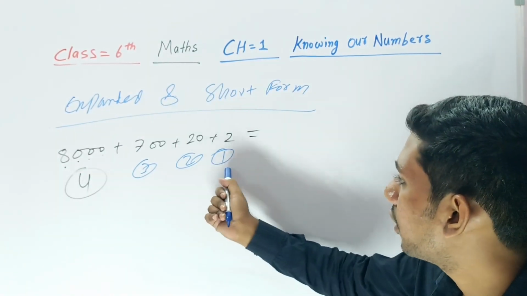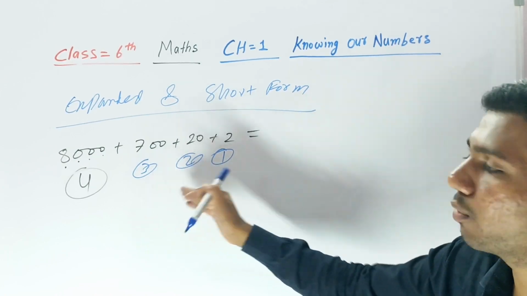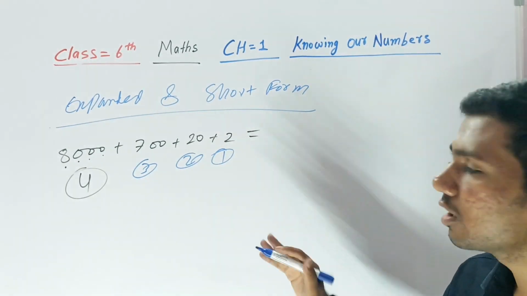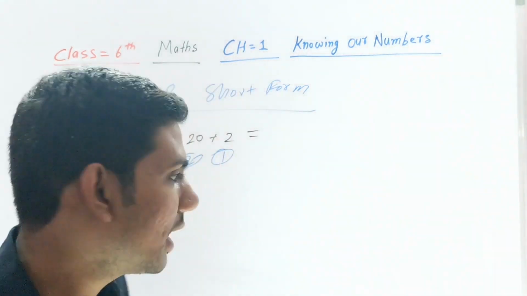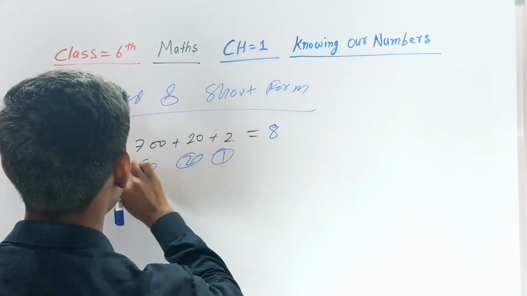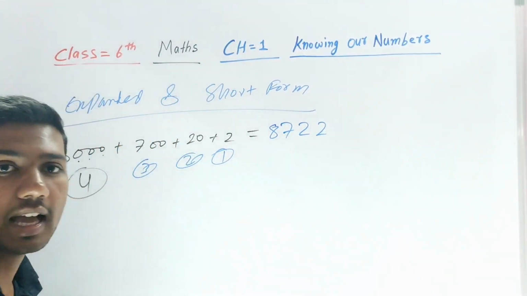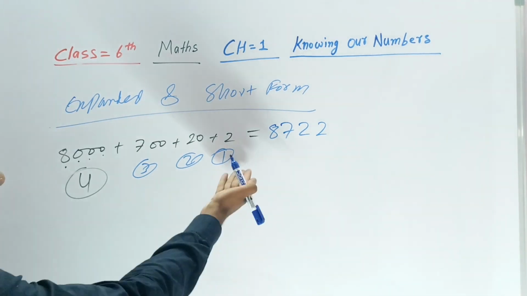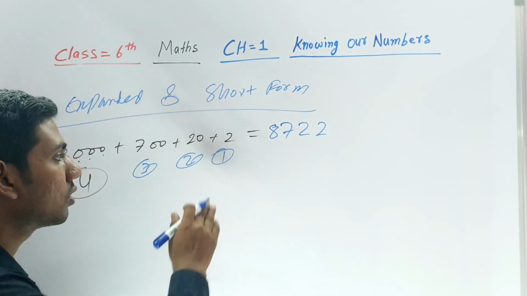If you see 1, 2, 3, 4, it's in proper way. There is no number missing between 1 and 4. So 1, 2, 3, 4 is in proper way. Just like simple. What is there here? 8, write 8. Then after that 7, write 7. Then after that 2. That's enough. The digits will be the same, 1 2 3 4, so just write like that.